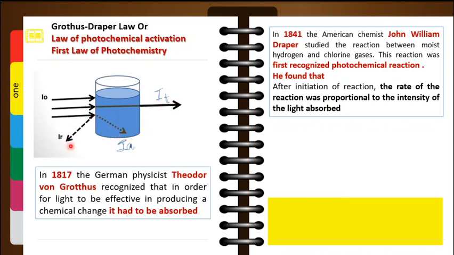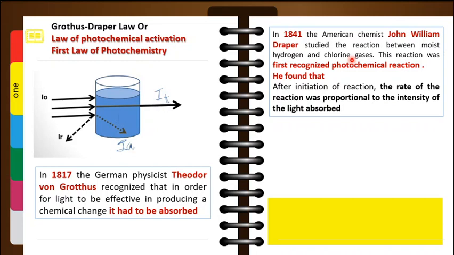If you look at the historical background, in the year 1817, Theodor von Grotthuss recognized that in order for the light to be effective in producing the chemical change, it had to be absorbed. Or in other words, it is only the portion of the light which is absorbed by the reacting substance that will result in the photochemical change. In 1841, John William Draper studied the first recognized photochemical reaction, and that was between the hydrogen